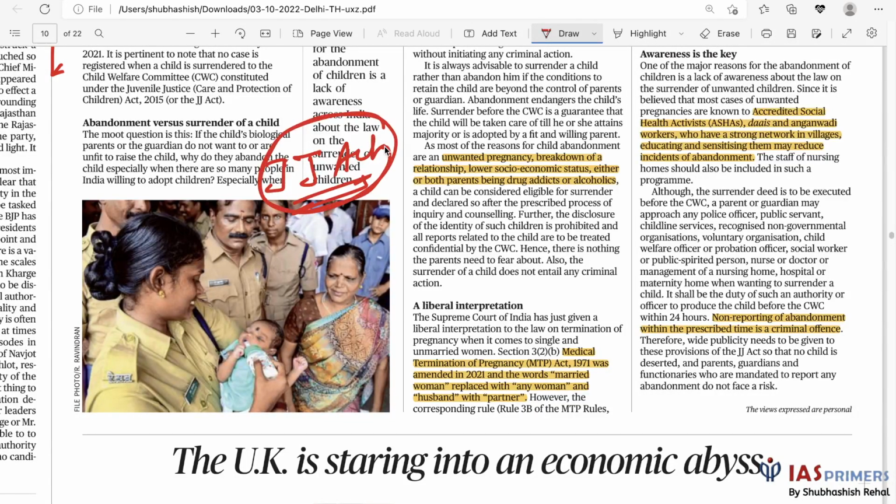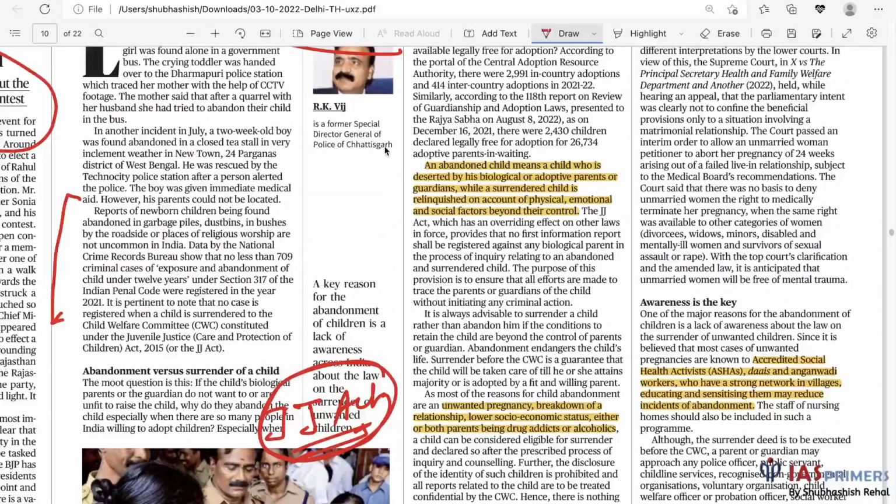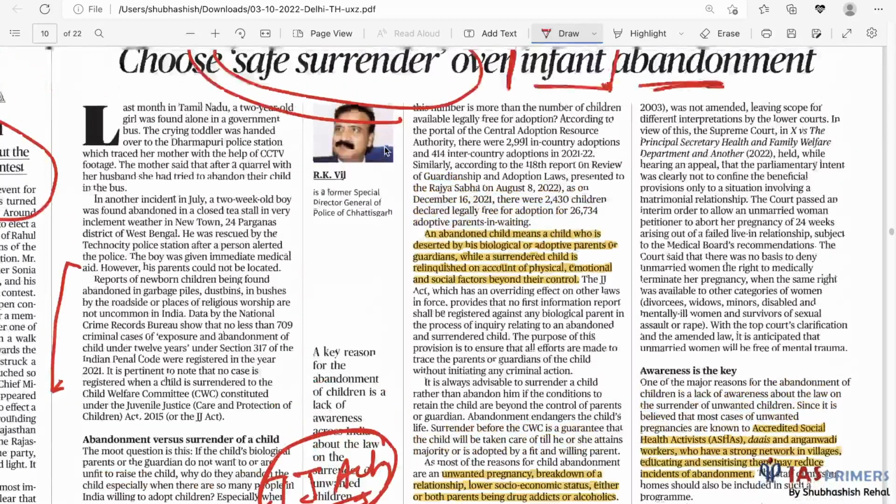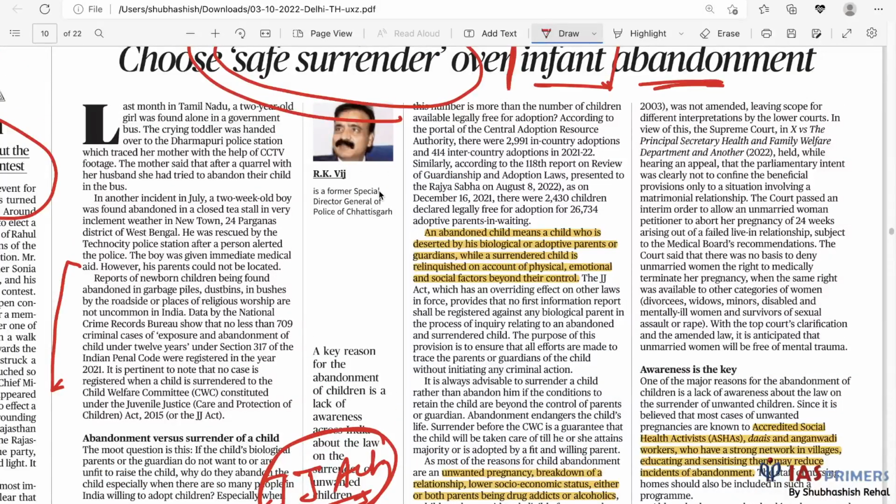It says that in case an infant has been abandoned, criminal proceedings will not be initiated against parents who have abandoned their child. There will be a search, of course. The biological parents would be searched, but criminal proceedings will not take place. So that is one step that the government has taken.